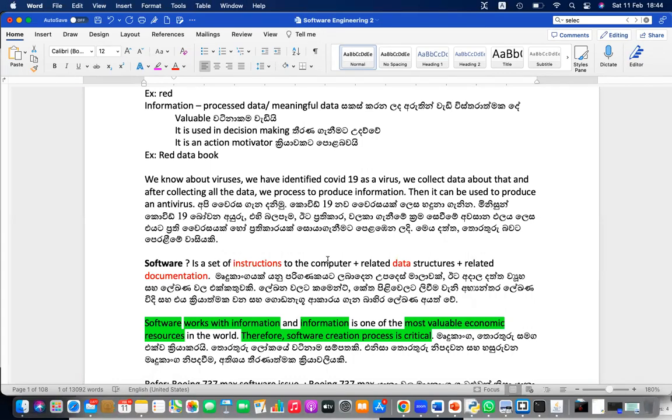That is the engine. It is a set of instructions to the computer. Not just that. So remember this definition: software is a set of instructions plus related data structures plus related documentation, because in earlier days, in your childhood, maybe you used to call software intangible instructions.